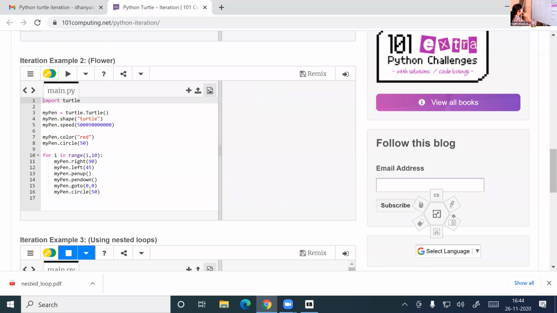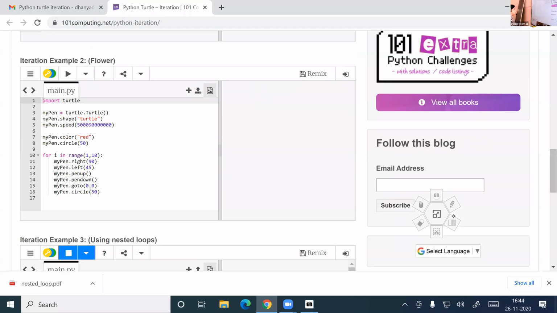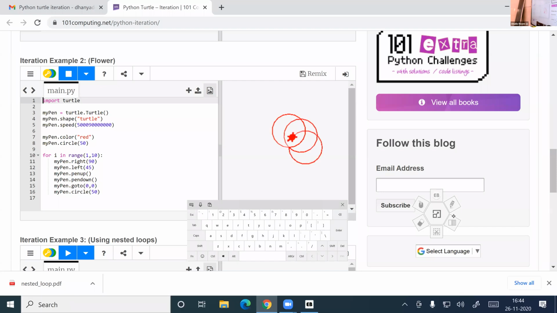There is only one, we can see only one for loop. There's another program with one for loop. So this thing executed only once. In the for loop it is written my pen dot right, my pen dot left, my pen dot pen up.